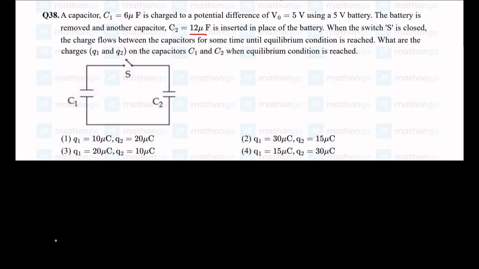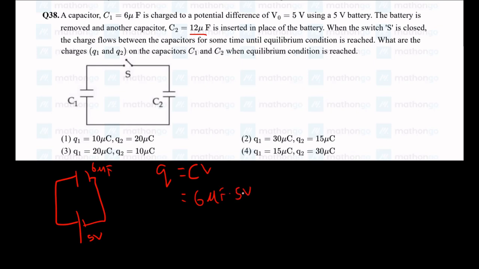So initially you are charging the 6 microfarad capacitor with a 5 volt battery. Let us find the charge initially. We know that charge on a capacitor is given by capacitance times the voltage across it. So here it's going to be capacitance 6 microfarad into 5 volts. So the charge on the capacitor I get is 30 microcoulombs.